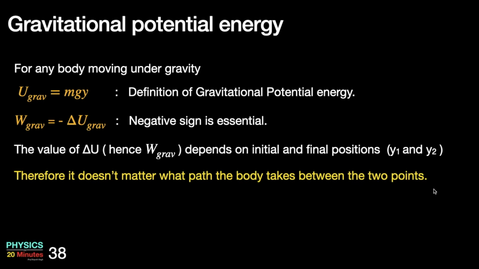So if you have 2 points, one at a higher level, one at a lower level, how you go from higher level to lower level, which path you take, whether you go straight line down, whether you take a curved path, it doesn't matter. What matters for calculating work done due to gravity is the difference of the potential energy of the 2 points. That's it.